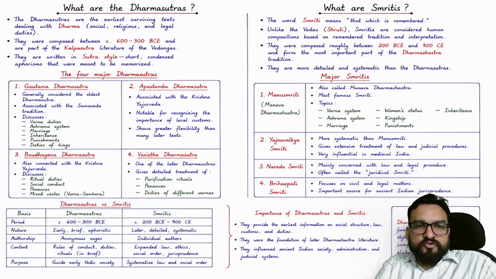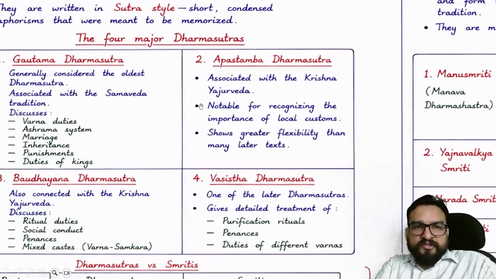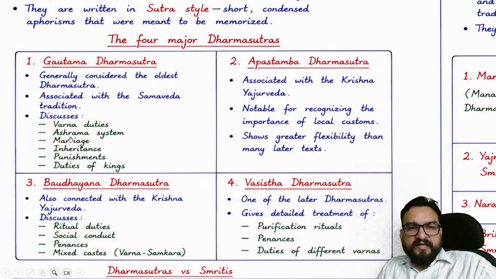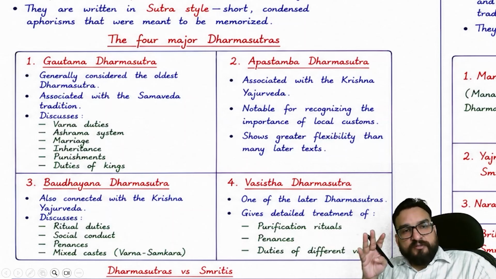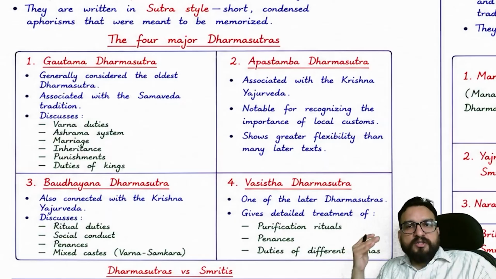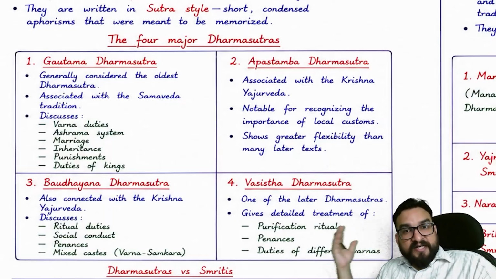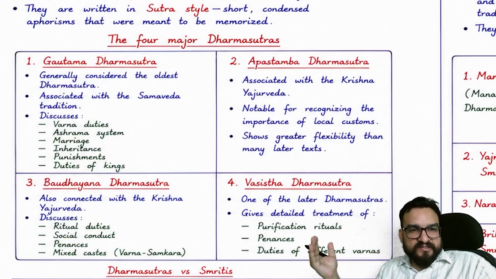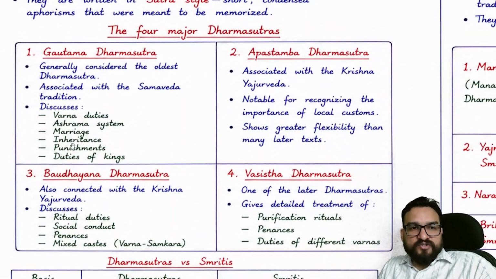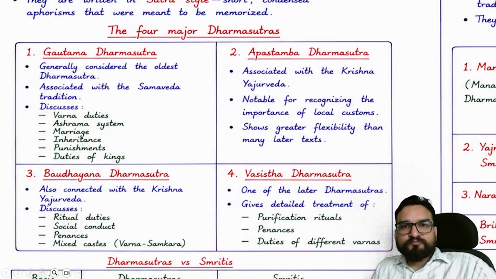Now in these Dharam Sutras, we have four traditions. The four traditions are: Gautama tradition, generally considered the oldest Dharam Sutra, associated with the Samveda tradition, guys, right? Discusses Varna duties, the ashram system, like the 4 life systems. Yeah, you have 4 ashrams: Brahmacharya, Grihast, then Vanaprasth, and then the sannyasi system, 4, right? Marriage, different types of marriage are highlighted, inheritance, punishment, duties of kings as well.